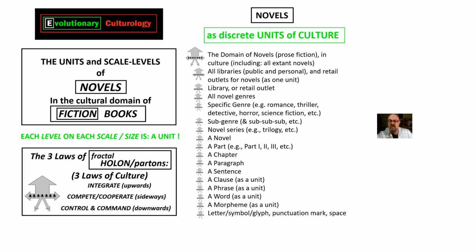But it should also be obvious that books compete with other books. So novels, you might have to pick between reading 2 novels, and you can't usually read 2 at once. Or you could read a page each. But anyway, there we have an EvCult diagram of the units and scale levels of novels in the domain of fiction books. Next.